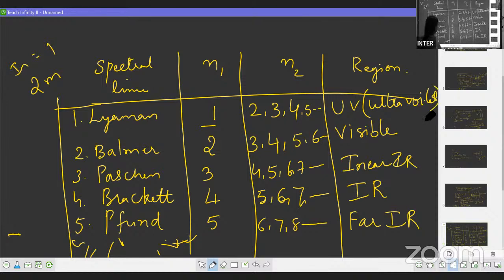Now Balmer series, the electron comes to second orbit from third, fourth, fifth, sixth. Okay, so here variation comes in the region. The third one is the Paschen series. The electron stops at third orbit. It is coming from 4, 5, 6.